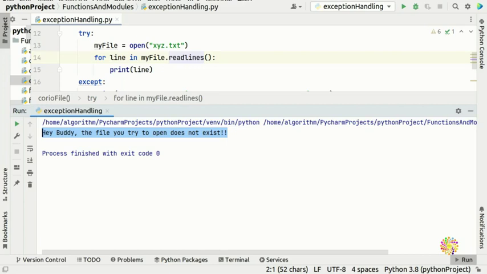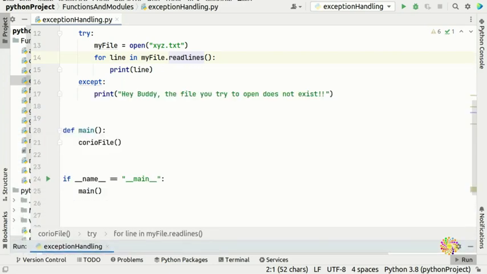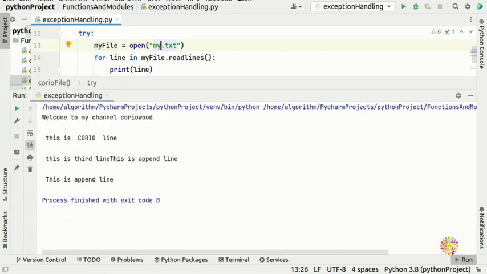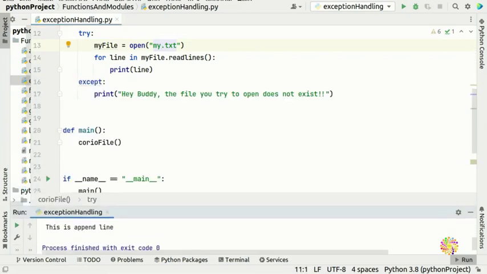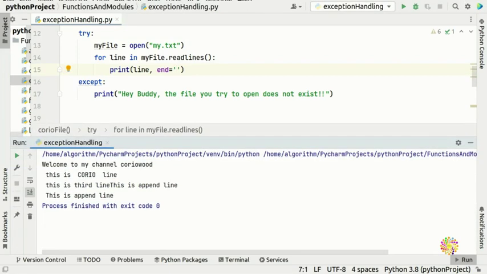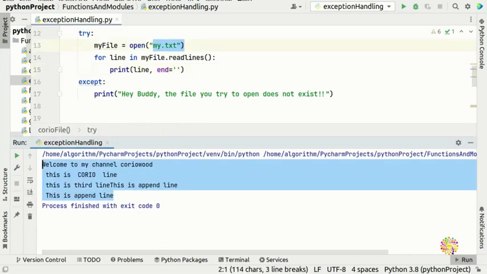But if the file exists, for example my.txt, the user is not going to see this message. If the file is there already, the user is going to see the file content.